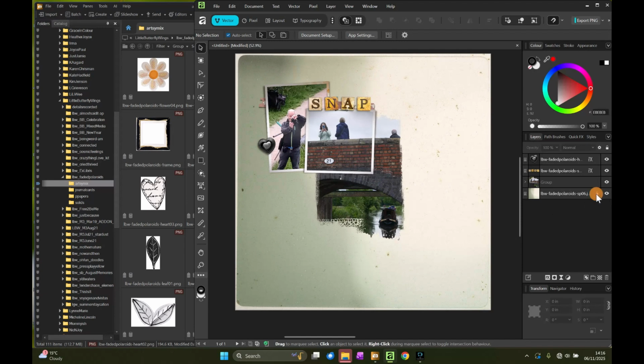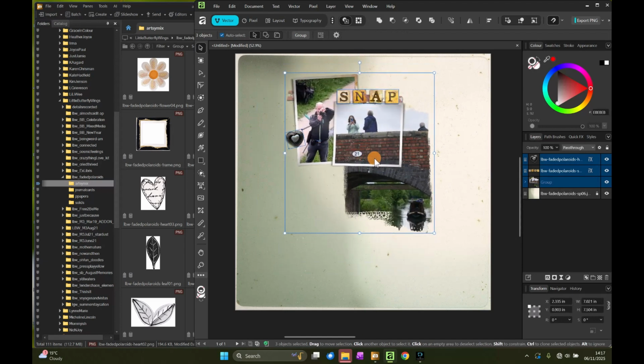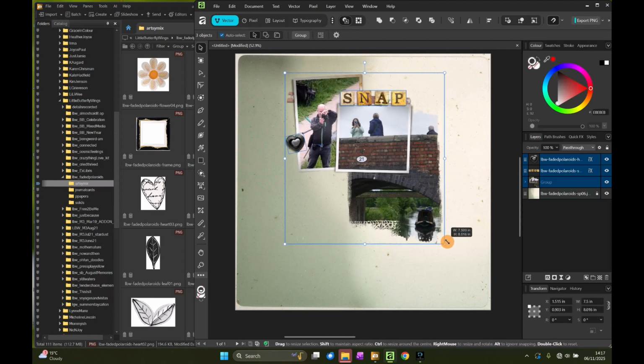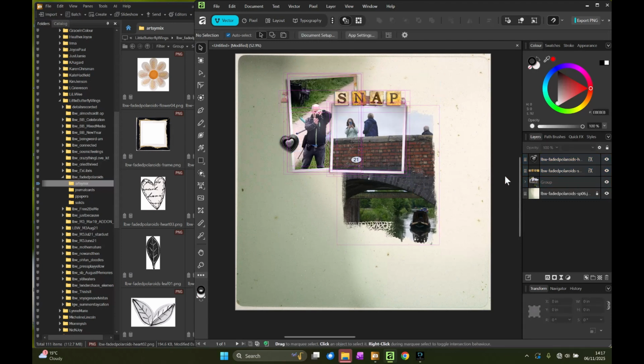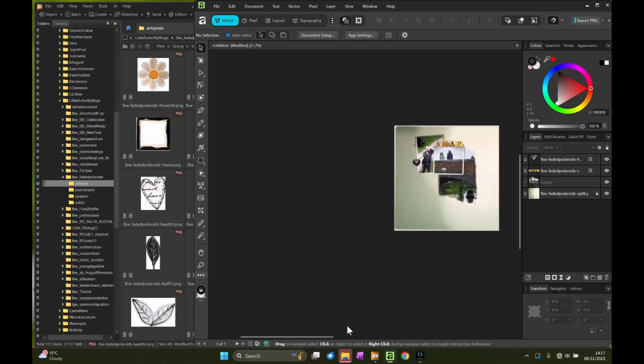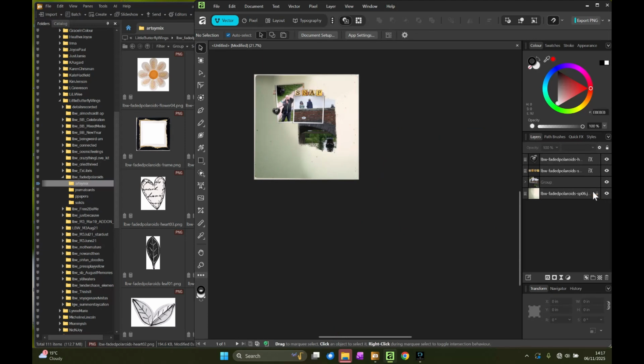I'm going to lock the background. And now that I've got that, I think I'm going to move this to the middle. Maybe make it a little bit bigger again. Just going to make it smaller. I just find it easier to check for balance if I do that.